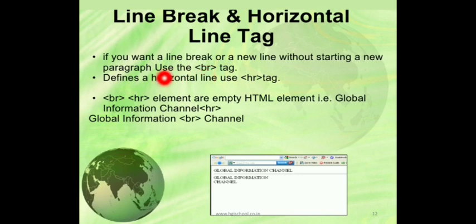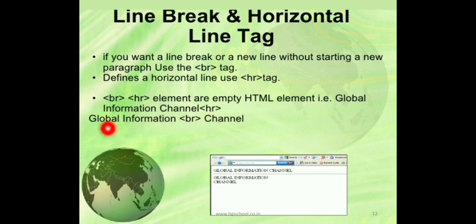Line break. It defines a horizontal line using HR. Just now I told you about empty tags. So BR and HR are empty tags. They do not contain closing tags. BR is for line break and the full form of HR is horizontal rule, and it is used to insert a horizontal line in the web page. So BR and HR elements are empty HTML elements. Then after that we are writing HR.